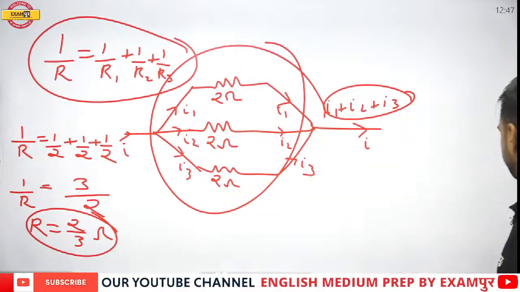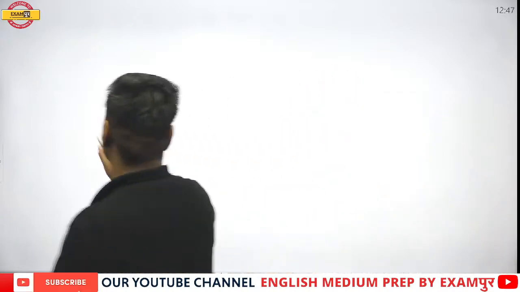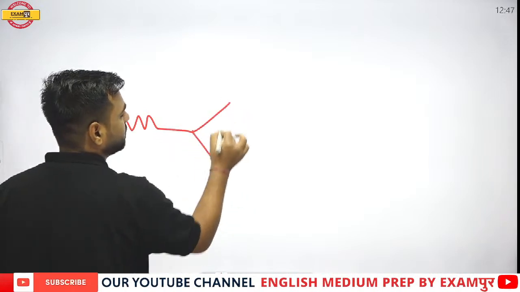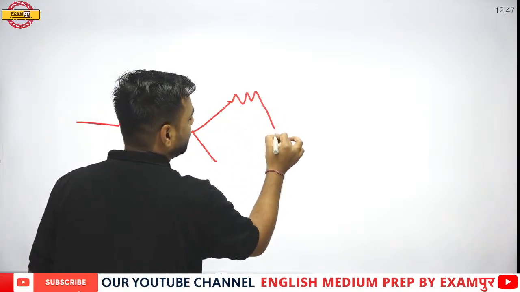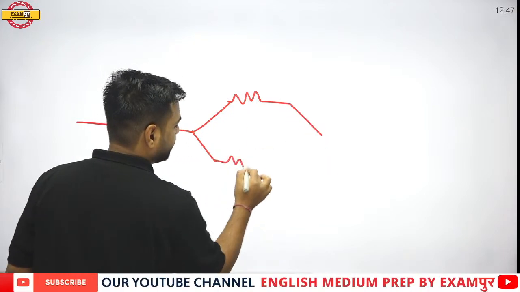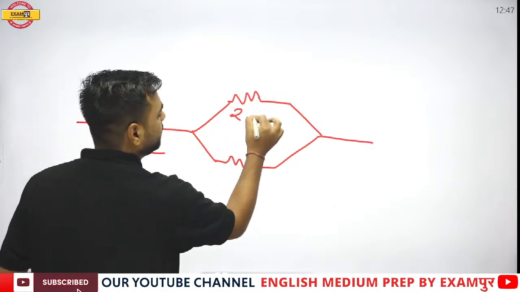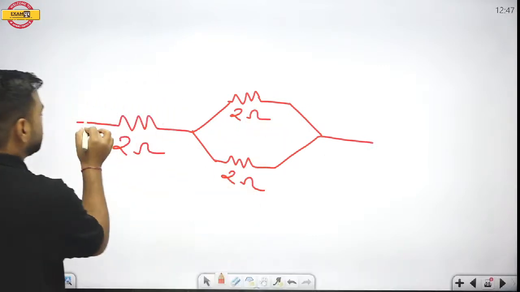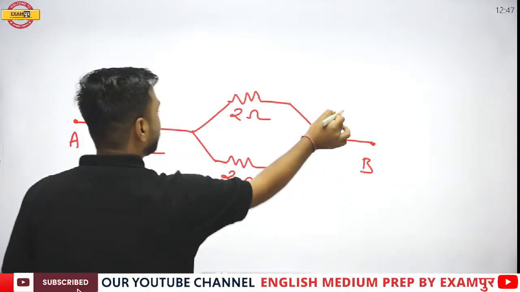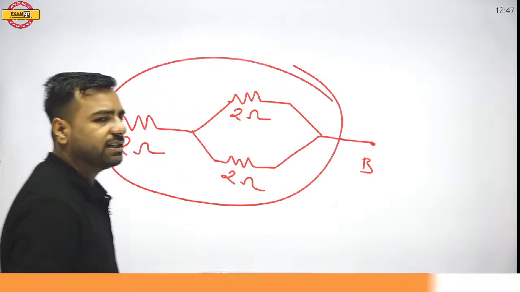Now we have understood the parallel and series combination. Now I have a question for you all. Let's have a look who can give this answer. There's a resistance where we are having both combinations. What if we are like this? So this is 2 ohm, this is again 2 ohm, this is again 2 ohm. This is the point A, this is the point B, and I want the resistance for all this part, that is between A and B. What is the overall resistance?